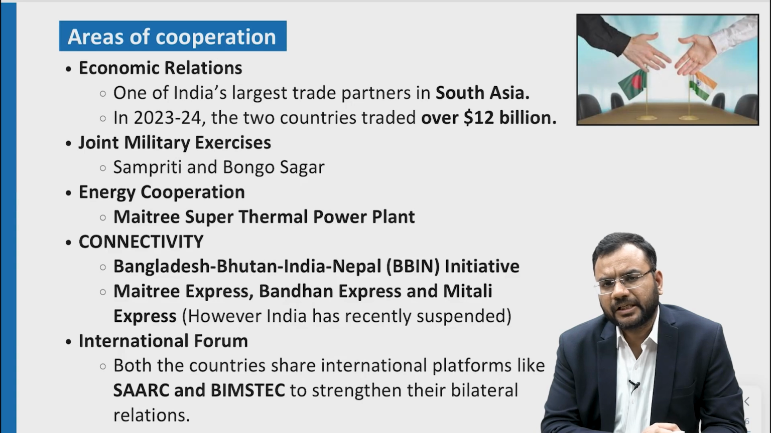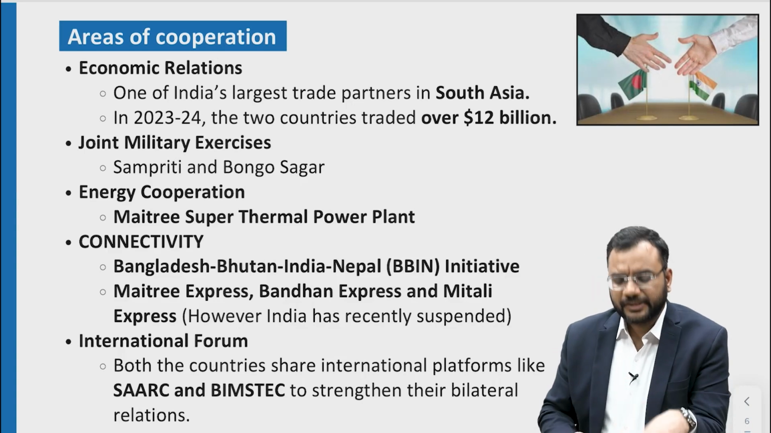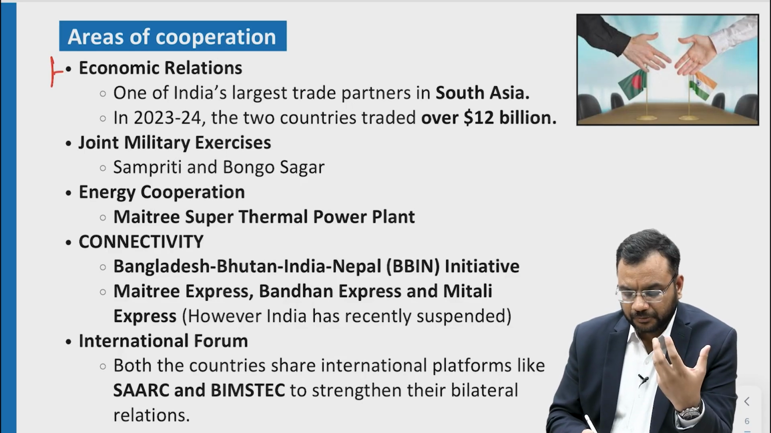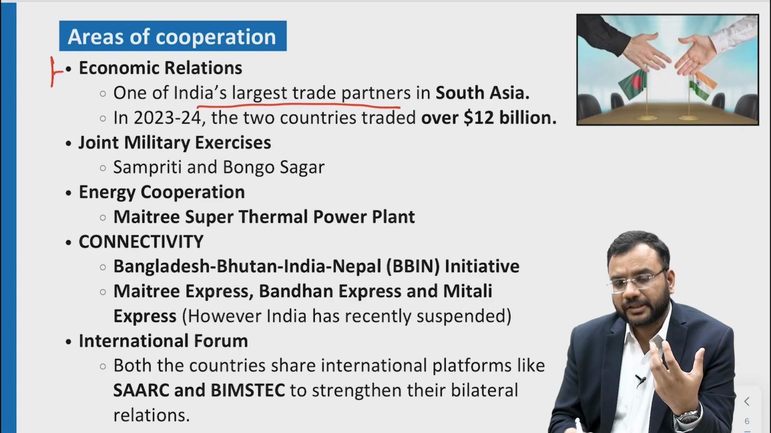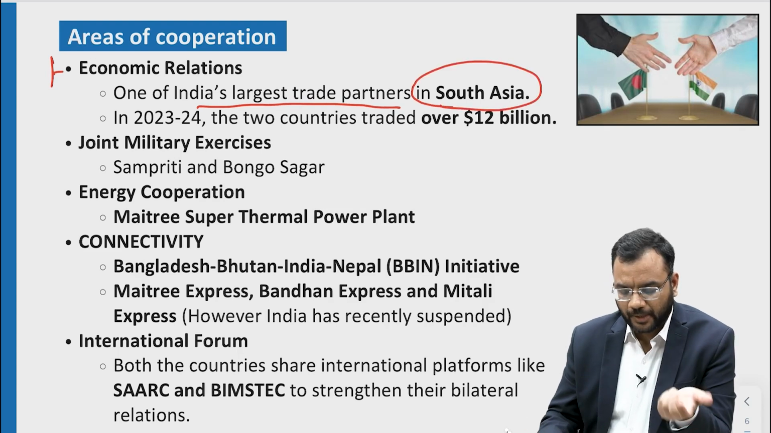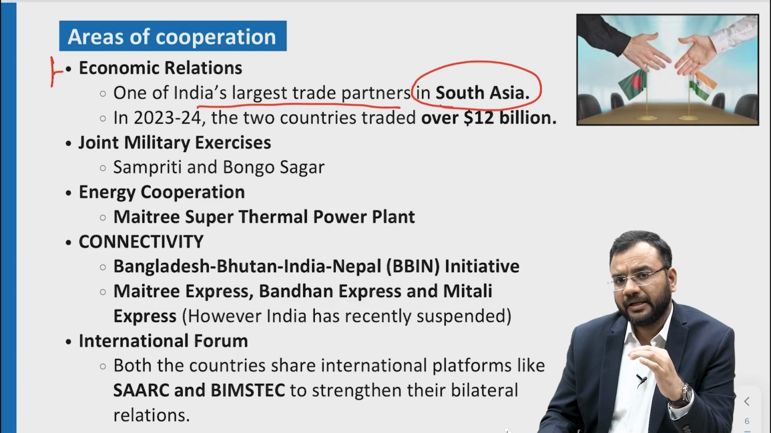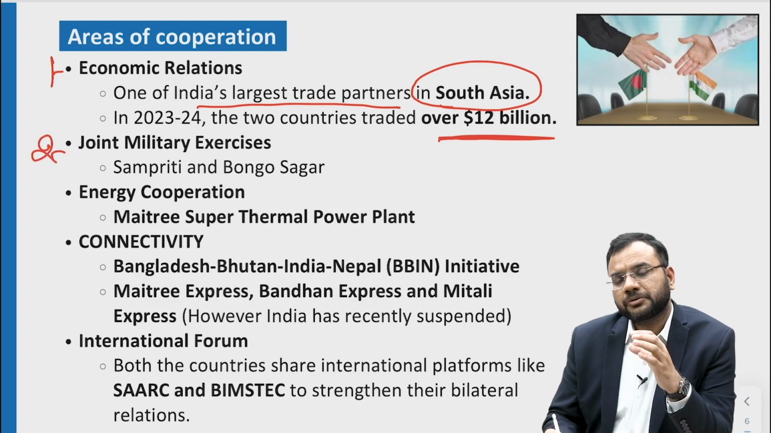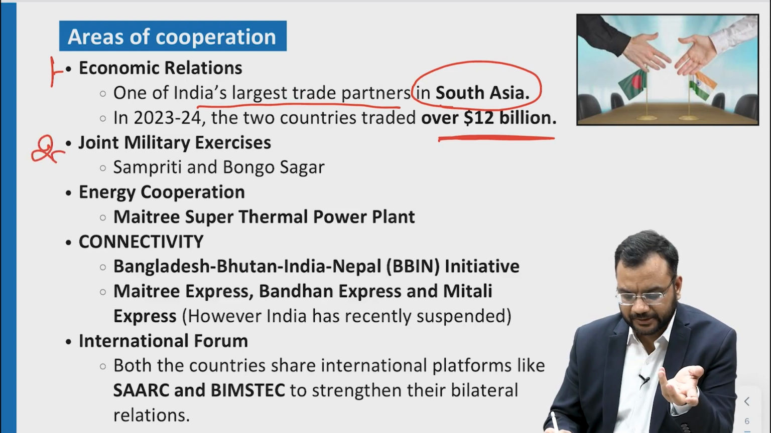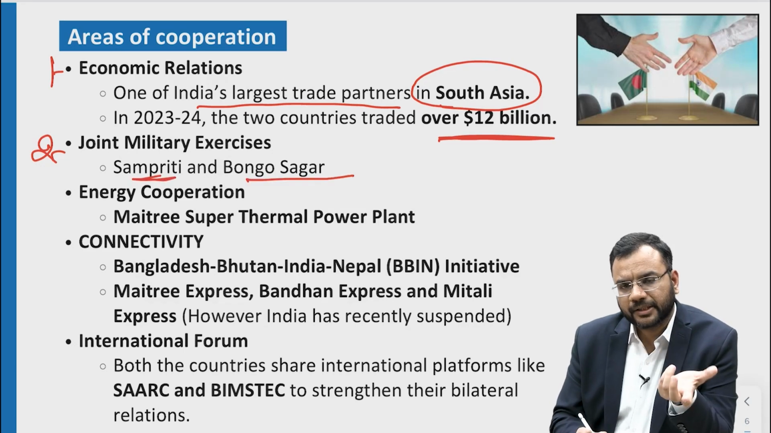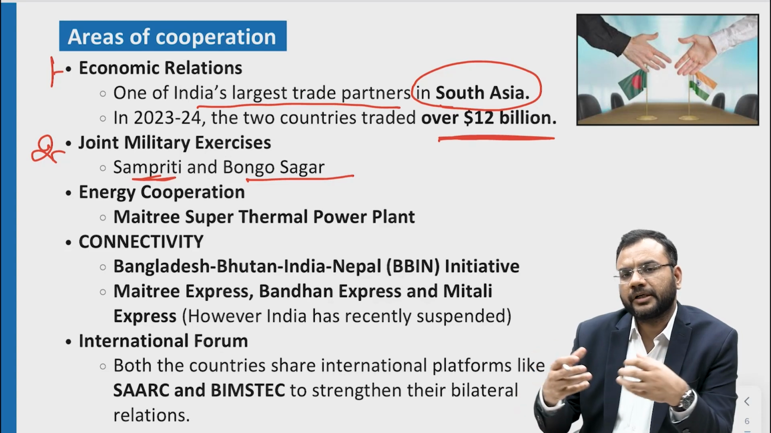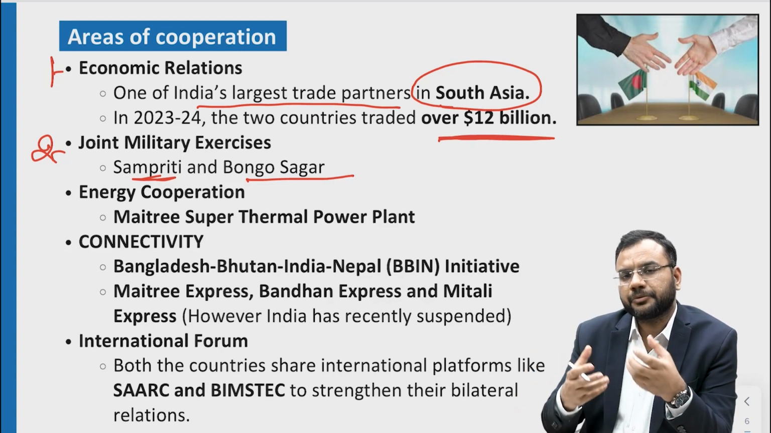Now let us discuss areas of cooperation in India-Bangladesh relations. The first area is economic relations. India's largest trade partner in South Asia is Bangladesh, and the volume of trade by value is over $12 billion. That is a significant amount. Both countries are also engaged in various joint military exercises like Sampriti and Bono Sagar. This also brings the navies and armies of the two countries nearer and together.